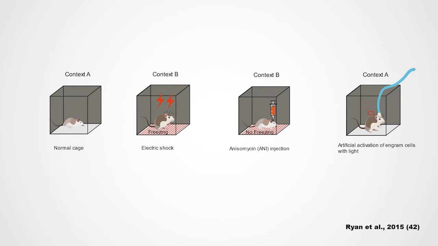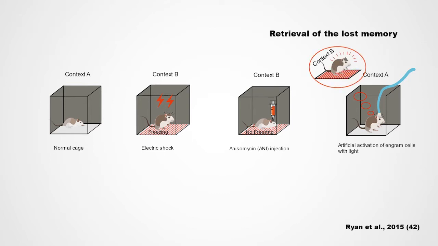After that, serotonergic neurons that project to memory engram cells storing fear memory in the dentate gyrus are artificially stimulated by optogenetic techniques in cage A. Consequently, serotonin's role in retrieval of lost memory is confirmed when a behavioral sign of fear memory is observed.